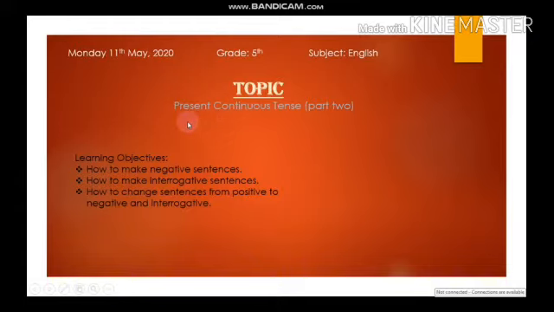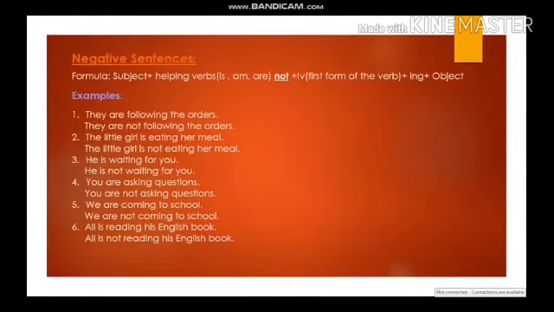After the completion of this lesson, you will all be able to make negative sentences, make interrogative sentences, and change sentences from positive to negative and interrogative. First of all, we will try to learn what negative sentences are.